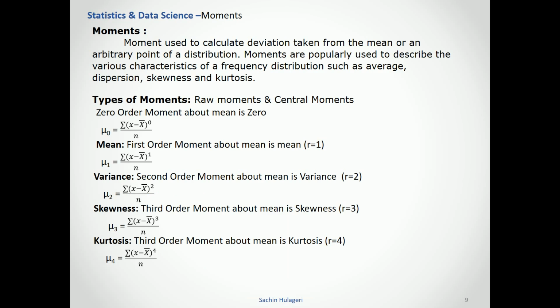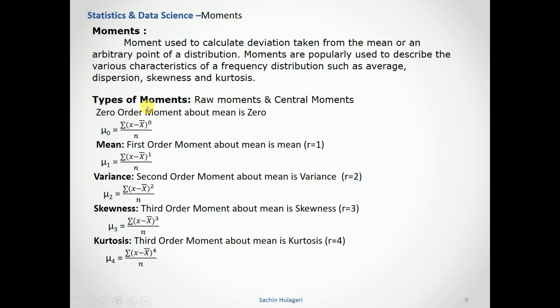So, the moments. Moments are used to calculate the deviation taken from the mean or an arbitrary point of a distribution, meaning how the data moves. Moments are popularly used to describe the various characteristics of a frequency distribution, such as the average, dispersion, skewness and kurtosis. Based on the moment order, we define the skewness and kurtosis.